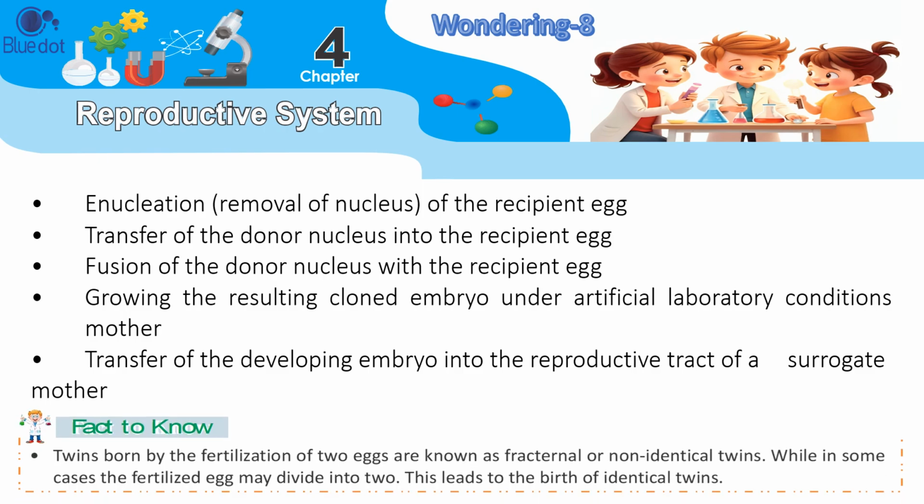Fact to know. Twins born by the fertilization of two eggs are known as fraternal or non-identical twins. While in some cases the fertilized egg may divide into two. This leads to the birth of identical twins.